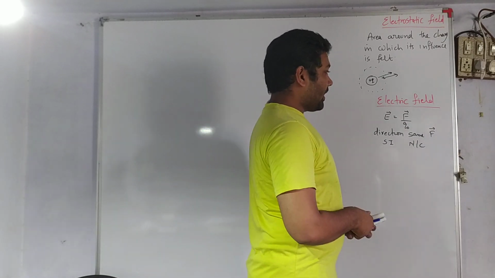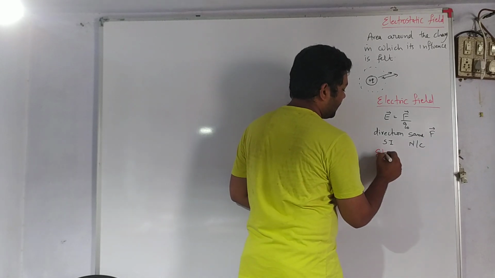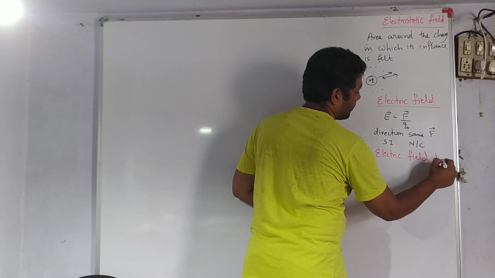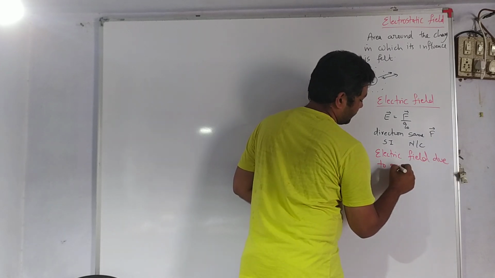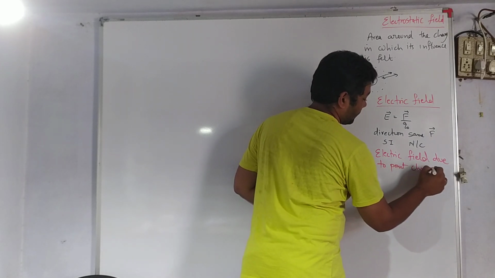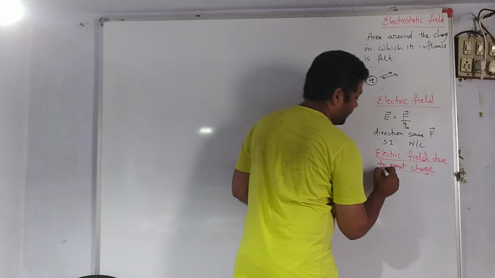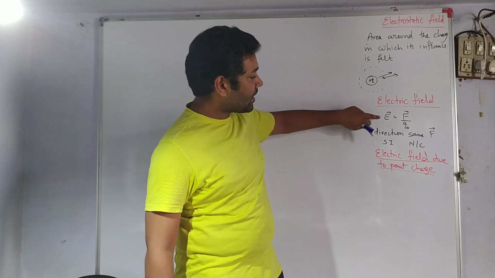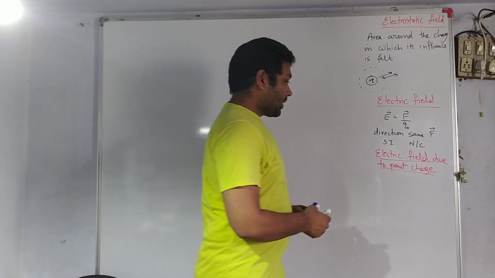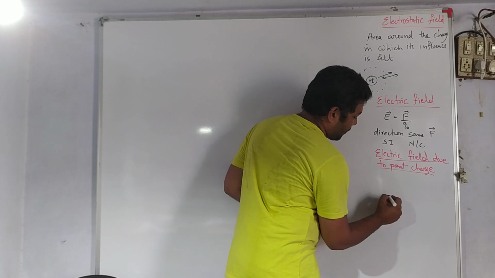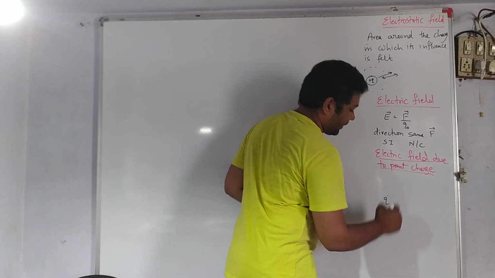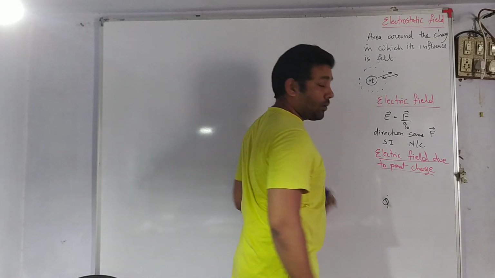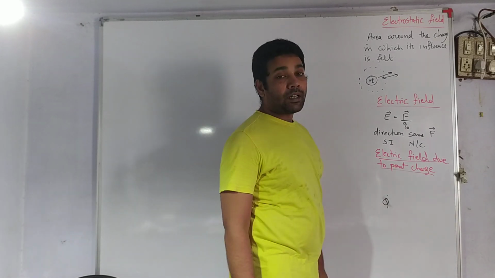Now let us try to calculate electric field intensity due to a point charge. This will help you to understand the definition as well as the application of this formula. So let us see how. I have a point charge Q at this point. Let me denote it with a capital letter. So I have a point charge Q here at this point.